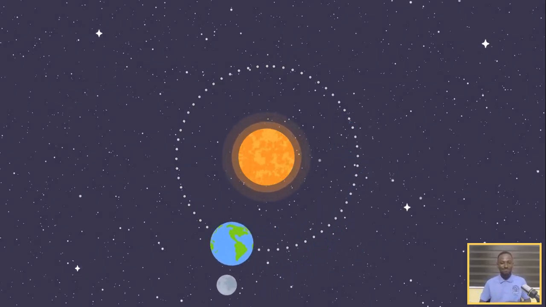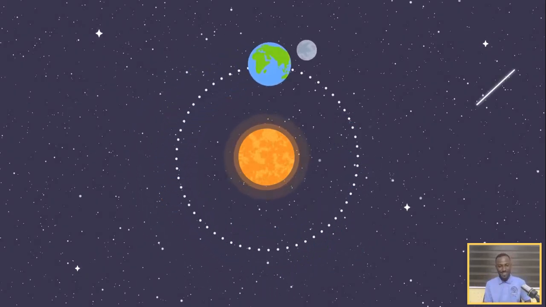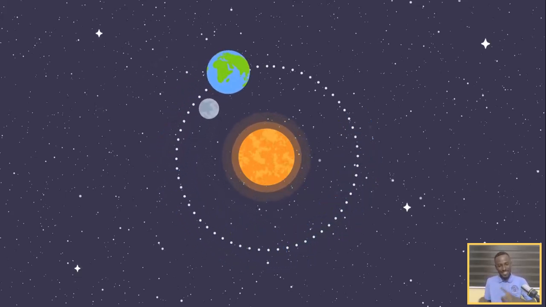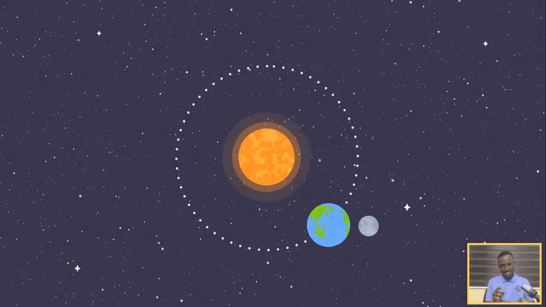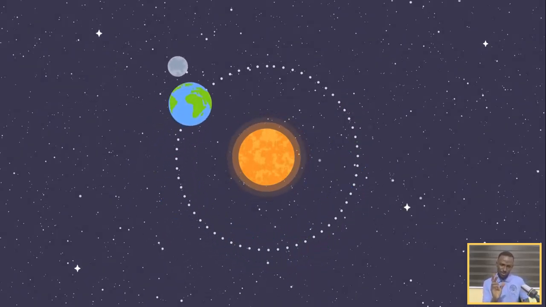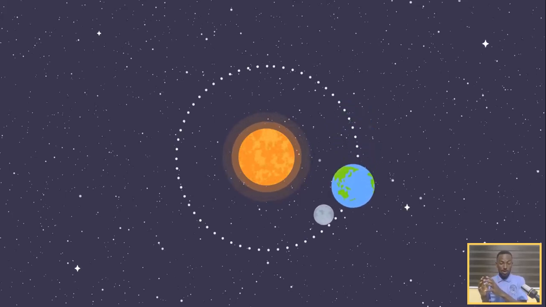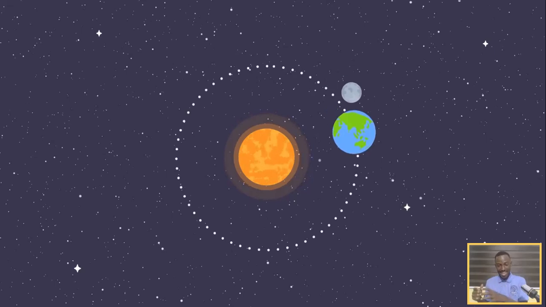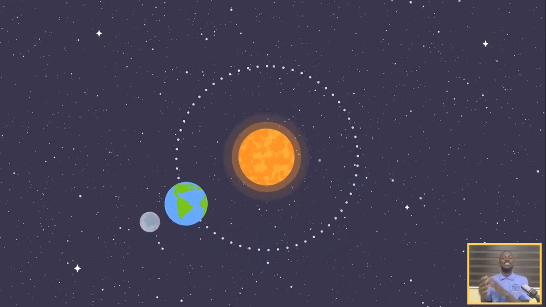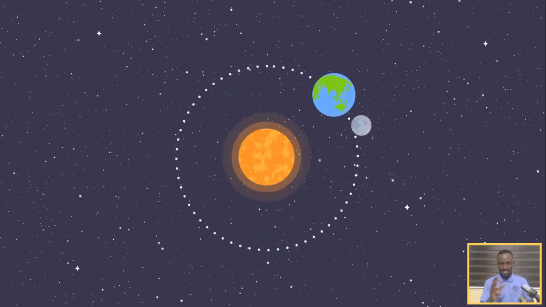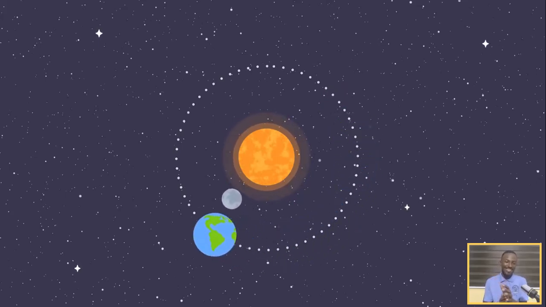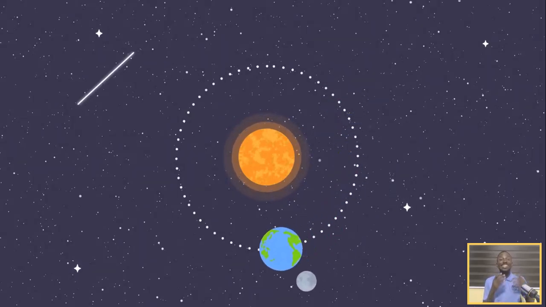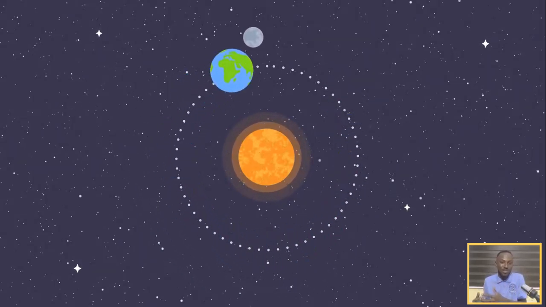So you see, the Earth is moving around the Sun, and the Moon is moving around the Earth. As the Earth is moving, you can see that it is also spinning at the same time. So at every moment in time, the Earth is spinning and at the same time orbiting the Sun. As it spins, that's what causes day and night. And as it orbits the Sun, that is what causes a year, as we refer to.